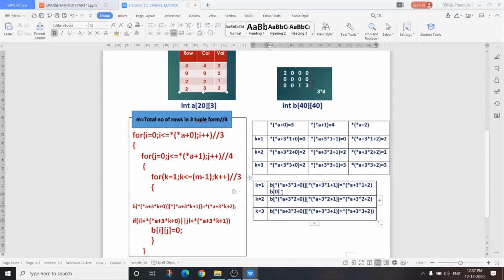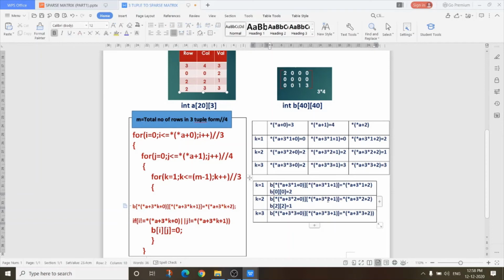So b[0][0] equals the value of *(a+3*1+2), which is 2. So b[0][0] is equal to 2. In this way, for the next row, it is b[2][2] equals 1. For the next row, the value of k is 2. So it is b[2][2] equals 1, because *(a+3*2+0) is 2.